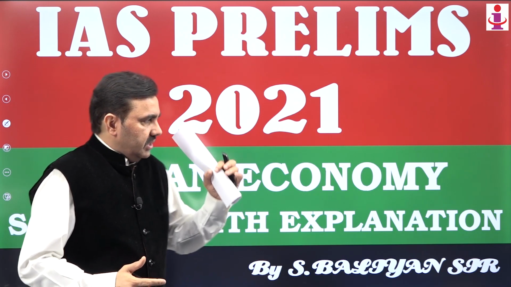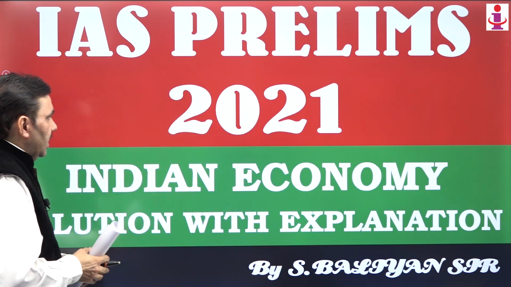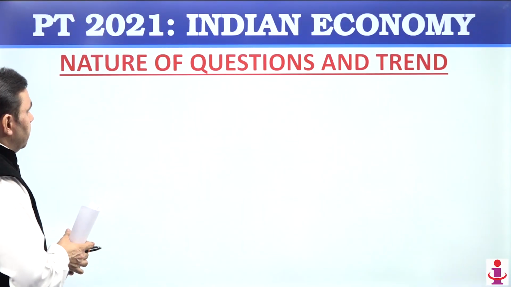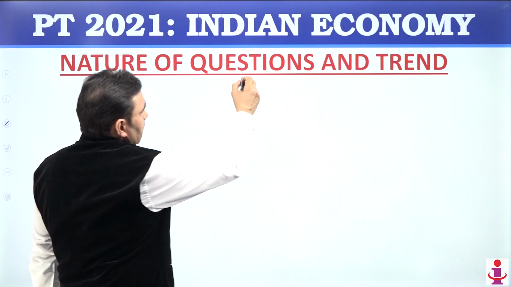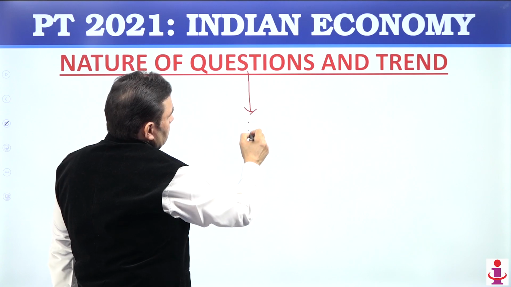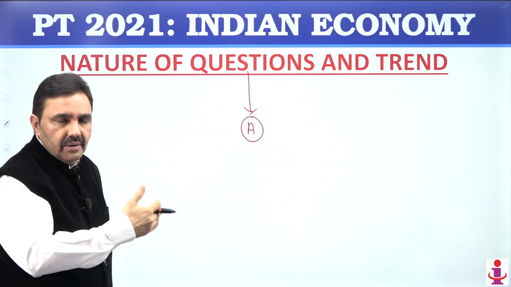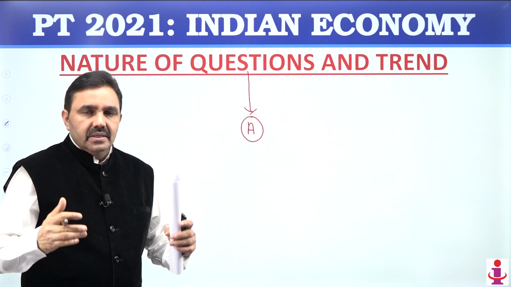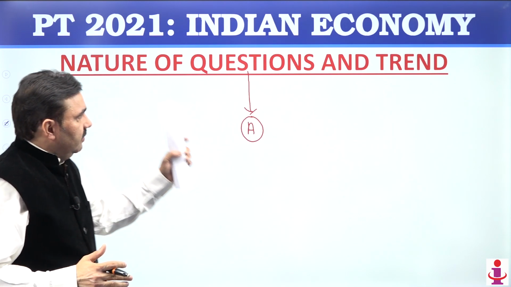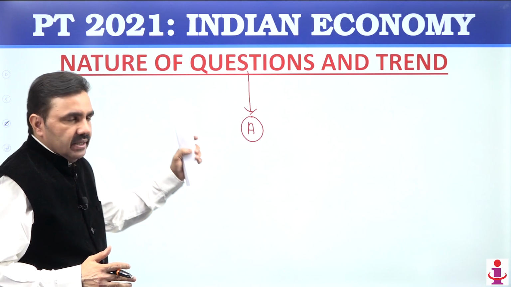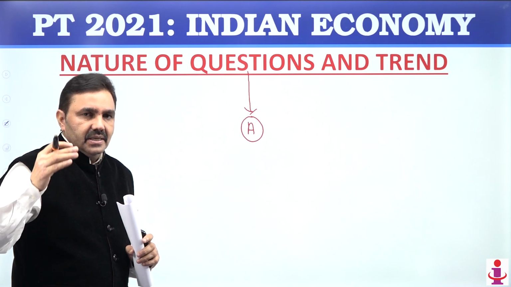Let us start with a session on questions of Indian economy. I have set A with me. So set A, you have to follow. There is no problem of the set as such because questions are coming on the board here and we will discuss questions one by one. But the question number here is taken from set A, so that you need to keep in mind.